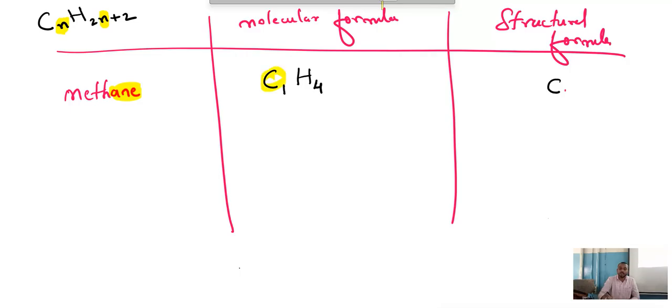How many carbon we have? We have only 1 carbon. Isn't it? Only focus on carbon. Hydrogen automatically it will come. Don't worry.